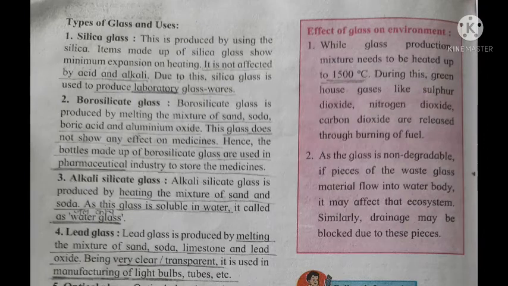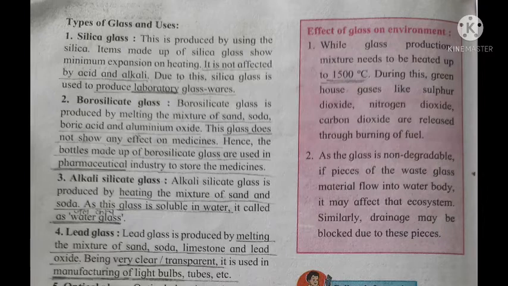Okay, the effect of glass on the environment. While glass is produced, the mixture needs to be heated to 1500 degrees Celsius. During this, greenhouse gases like sulfur dioxide, nitrogen dioxide and carbon dioxide are released into the environment, so it is also harmful for our environment, but it is a recyclable material.